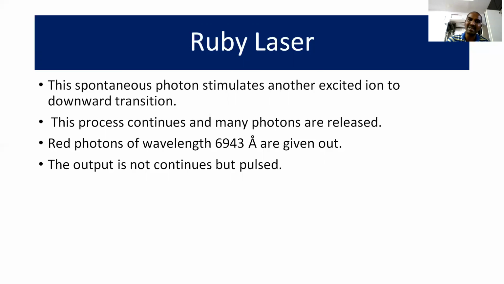If we consider the main characteristics of this laser output, as already mentioned, the wavelength is 6943 angstrom units and the color is red. The output power given by the laser light is in the range of 50 kilowatts. If you consider the angle of divergence, the deviation should be minimum. Since it is a solid state material, the angle of divergence is about half a degree.